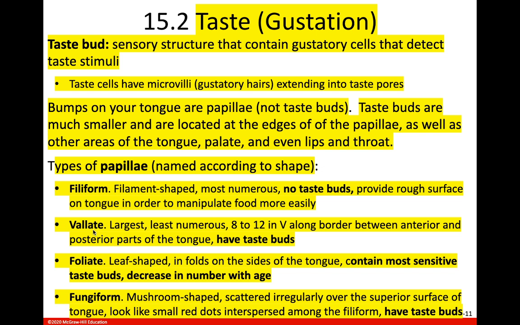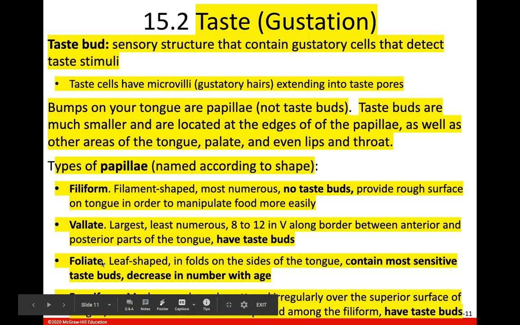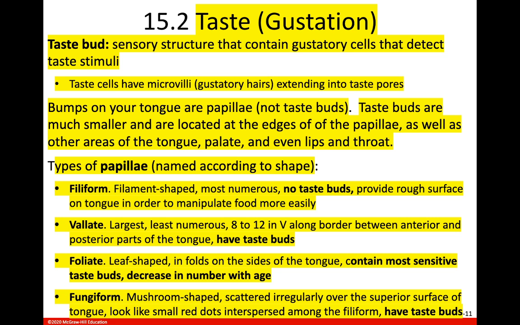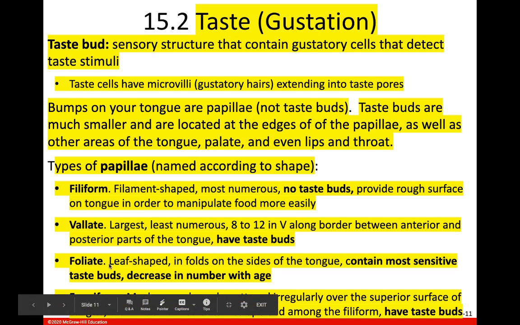Vallate papilla are the largest papilla on our tongues. There's not very many of them, about 8 to 12, and they're on the posterior part of your tongue mainly, and they do have taste buds. The foliate papilla are named foliate because they are leaf-shaped, like the foliage, the greenery on a tree. They are in the folds on the side of your tongue, and they contain the most sensitive taste buds. And these are the ones that decrease in number with age. So as we get older, our sense of taste becomes less sensitive because we do lose taste buds as we get older. And these are the ones that we're going to be losing.